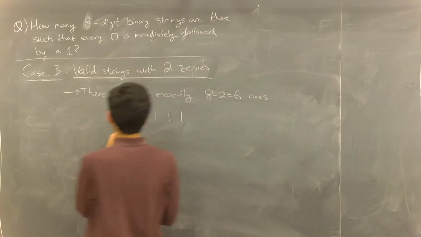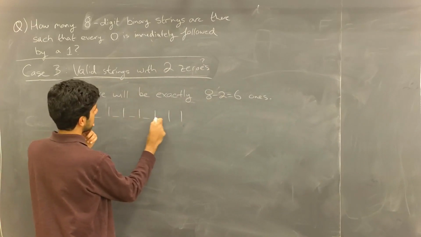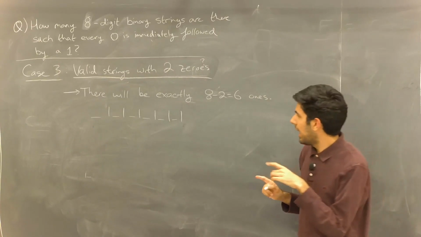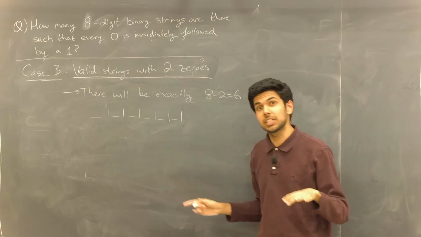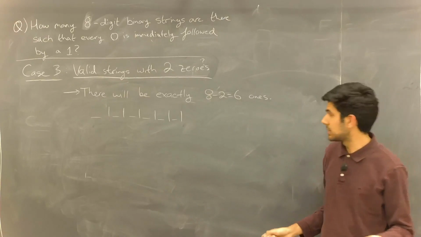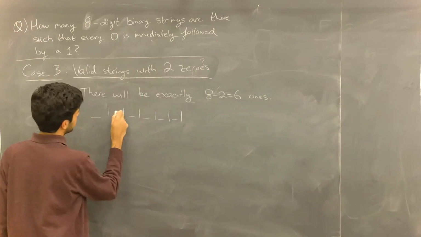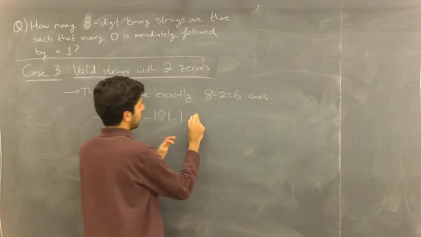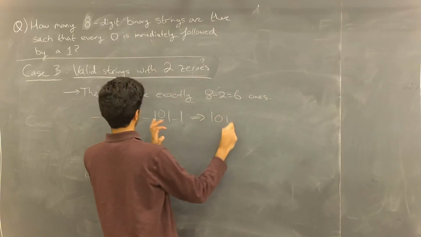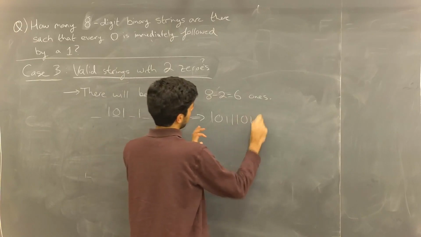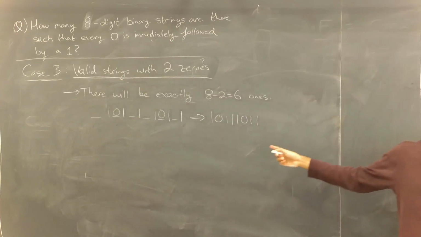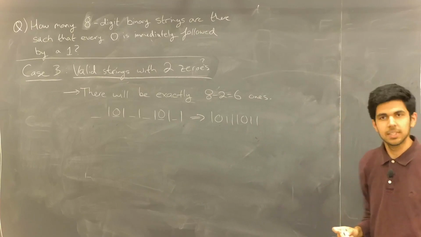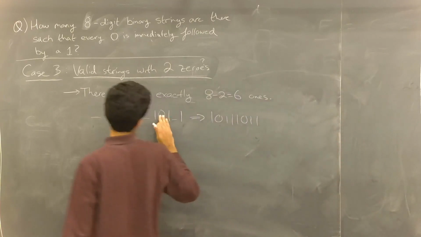So what if we imagine some spaces in between the ones? Just single spaces. And what if I were to choose 2 such spaces to place my zeros? Maybe I'll squeeze a 0 in between here, and maybe I'll squeeze a 0 in between there, and I just read out whatever I have. 1, 0, 1, 1, 1, 0, 1, 1. Well, hey, that's a valid string. That's length 8, and every 0 is followed immediately by a 1. Does that always work? Let's play the game again.